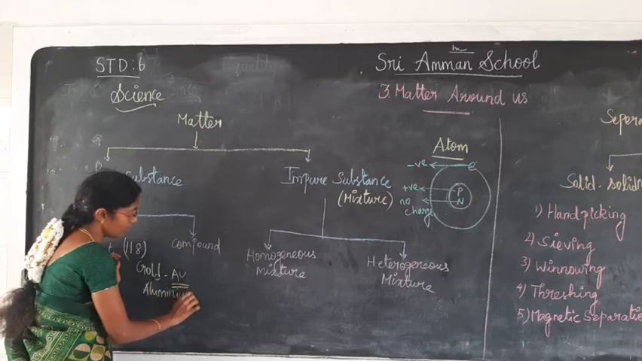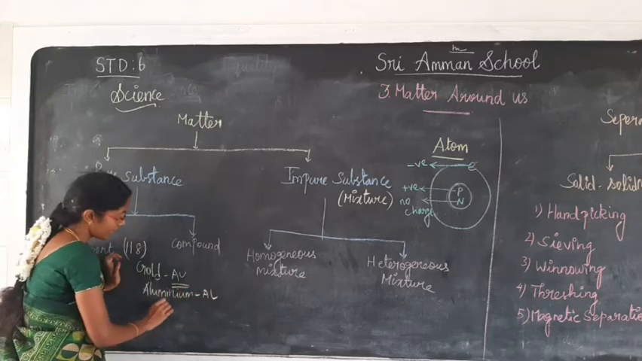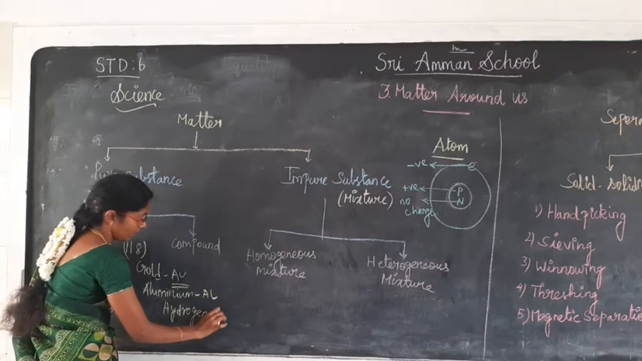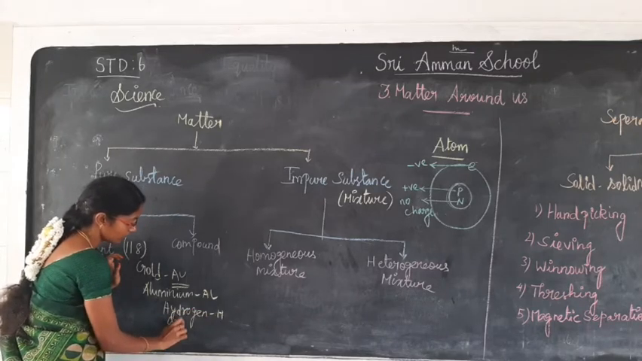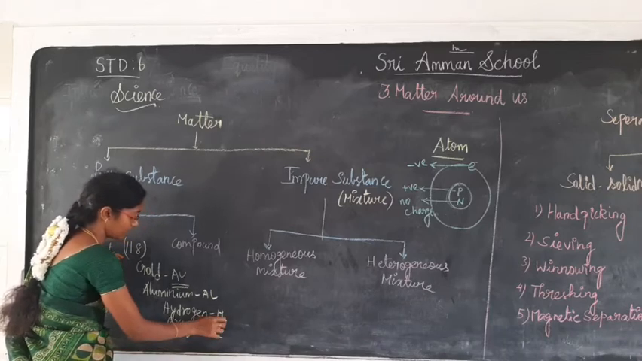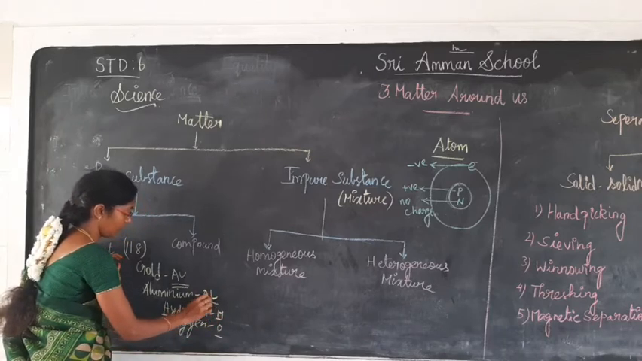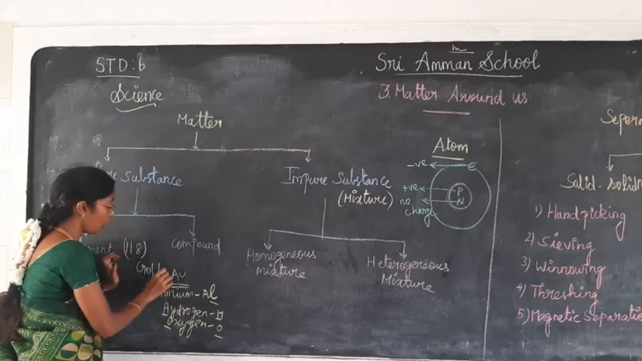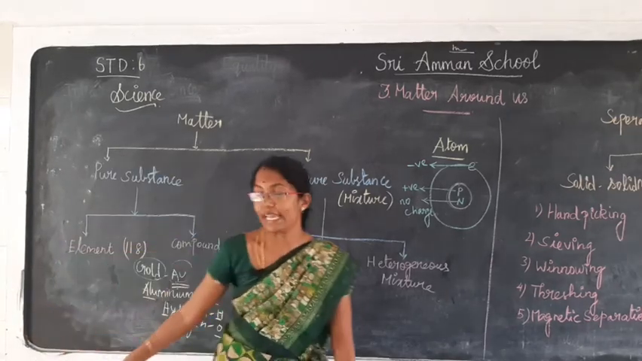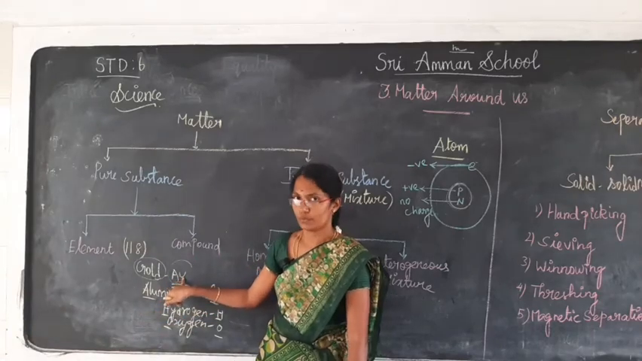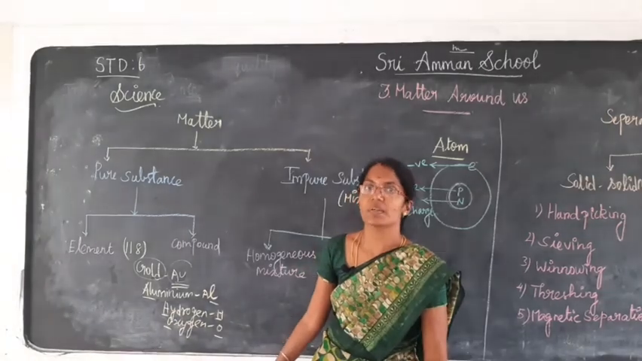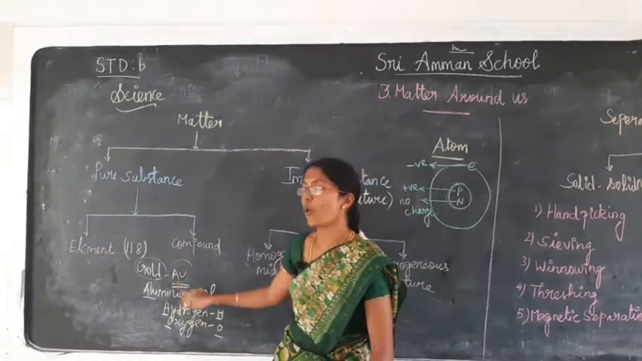Aluminium has the symbol Al. Hydrogen, H. Oxygen, O. So the first letter, Al. For gold, the scientist has discovered it, so he kept the symbol as Au. Like this, each and every one of the 118 elements has its own name and its own symbol.